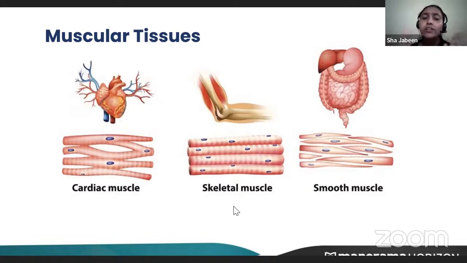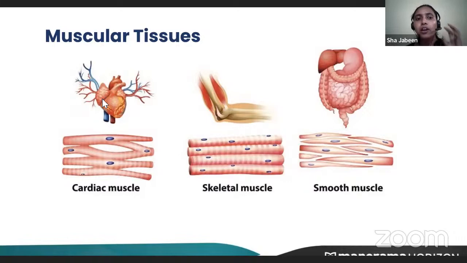And all the internal organs are made up of this. Now, imagine that digestion shouldn't take place, I don't want the food to get digested because I have eaten my favorite food. I don't want it to digest. Will it happen if I want food not to get digested? No, it won't happen because I cannot control that muscle. That muscle does its activity according to its own will. It will not work according to my will. Hence, we call it involuntary muscle.